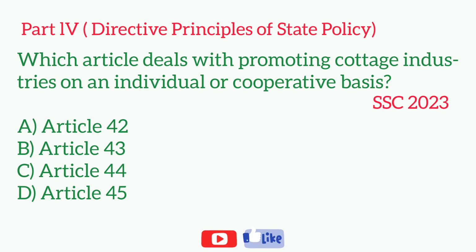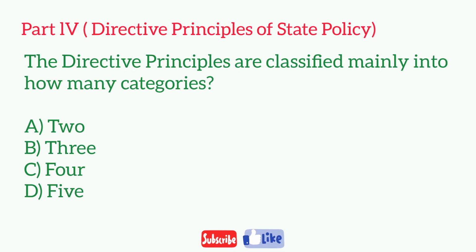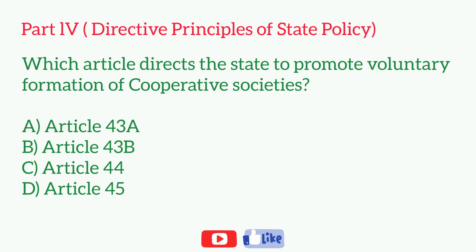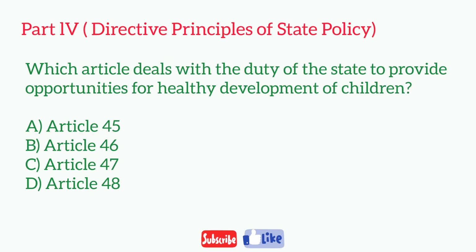Which article deals with promoting cottage industries on an individual or cooperative basis? The directive principles are classified mainly into how many categories? Which article directs the state to promote voluntary formation of cooperative societies? Which article deals with the duty of the state to provide opportunities for healthy development of children?